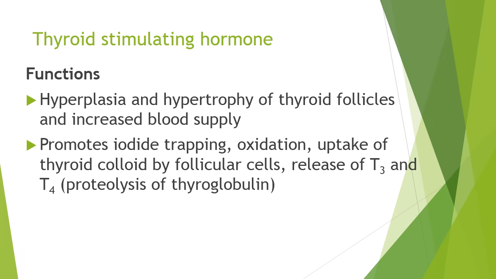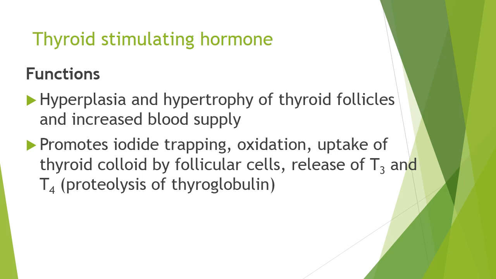The thyroid stimulating hormone causes hyperplasia and hypertrophy of thyroid follicles, and it increases the blood supply to the thyroid gland. It promotes each step of thyroid hormone synthesis, that is the iodine trapping, which is taken care of by increasing the sodium iodide co-transporters, which actively take up the iodine from the blood.